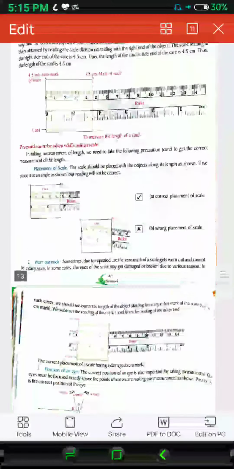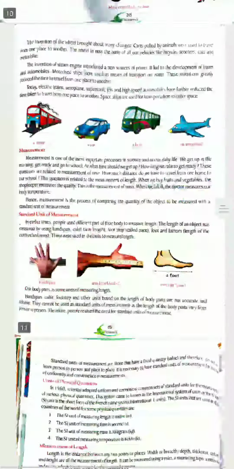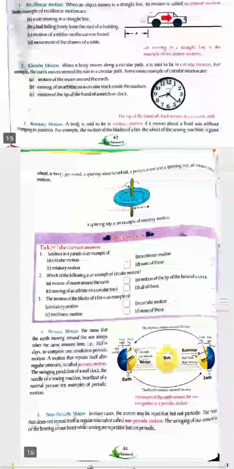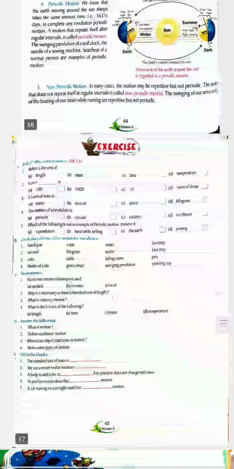So here ends your lesson, motion and measurement of distance. You will learn all of these in detail in your senior classes also. So let us try to solve the exercises from the lesson.